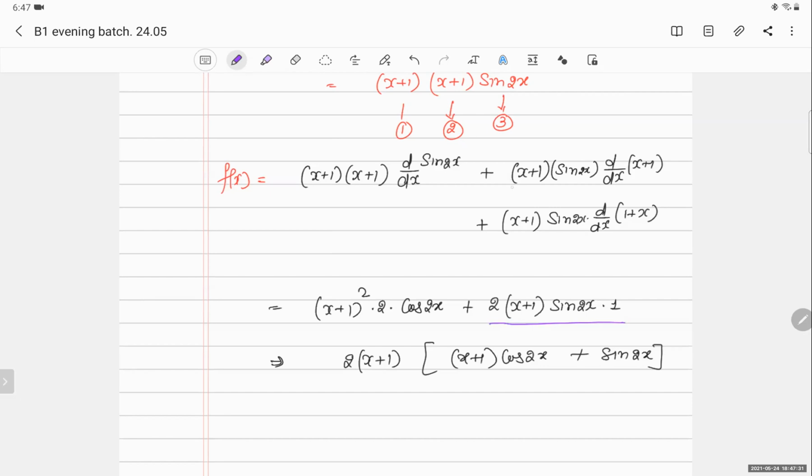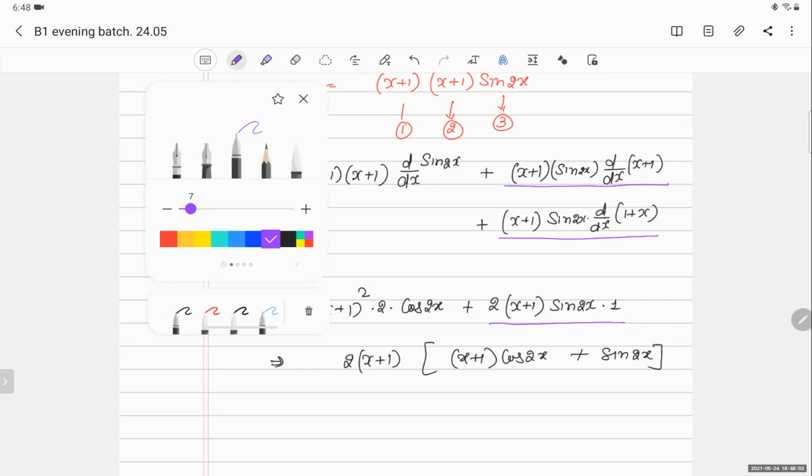Yes, I have written it because this step and this step are identical, so I can write it twice. Okay, sir. Because those two steps were identical, that is why I have written like that. Clear now?